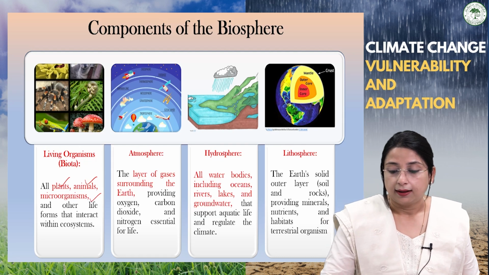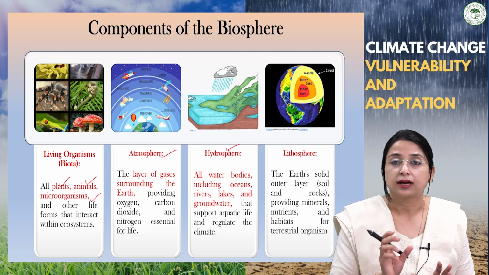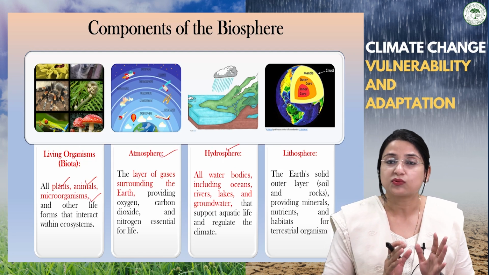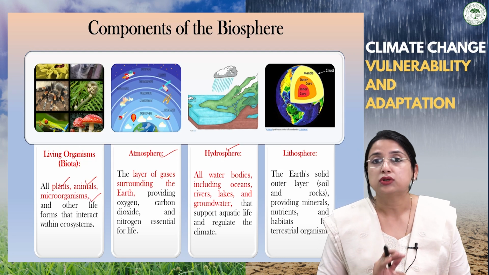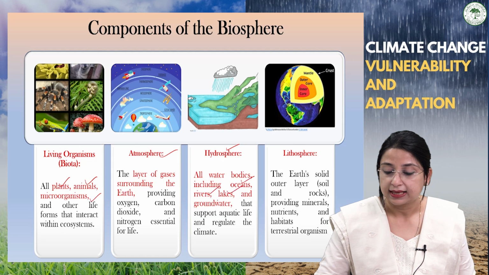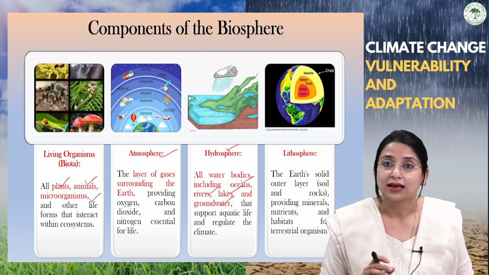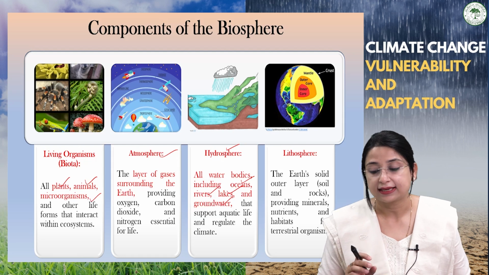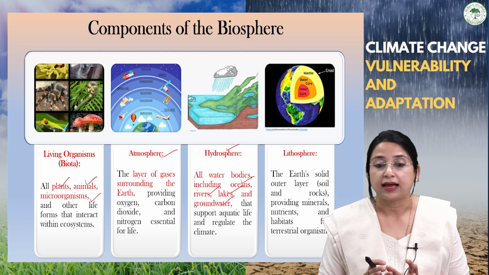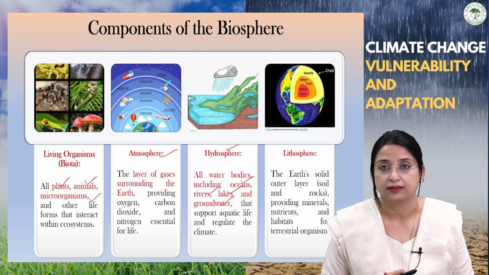Then another sphere, that is the hydrosphere. Whenever the word hydro comes, it means something related to water. The hydrosphere is a sphere or stratum of water. It includes all the water bodies, whether oceans, rivers, lakes, and groundwater, and also the water in solid states, in the form of glaciers, ice caps, etc. This sphere supports aquatic life, and also helps very much in regulating the climate of planet Earth.